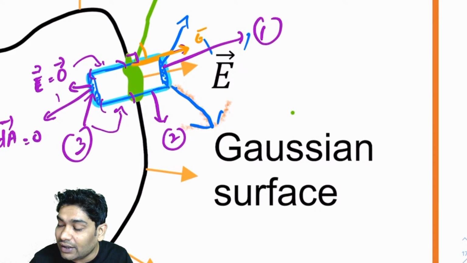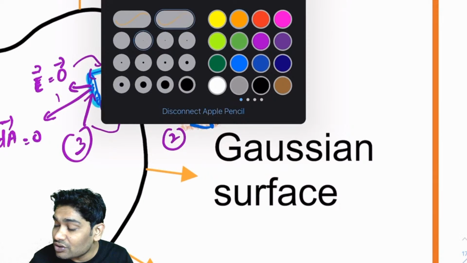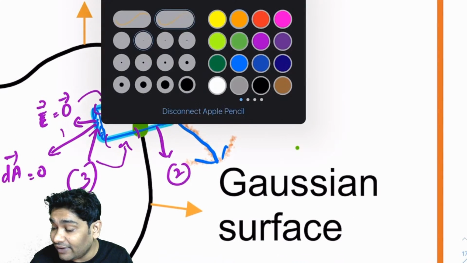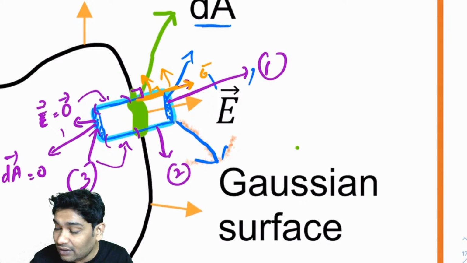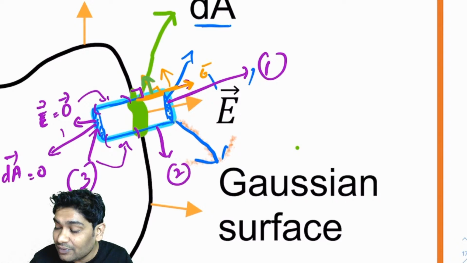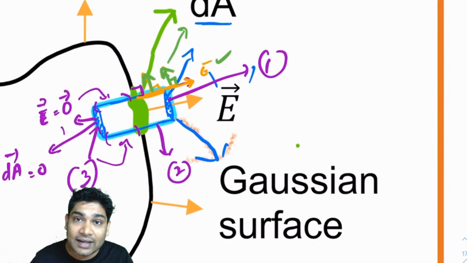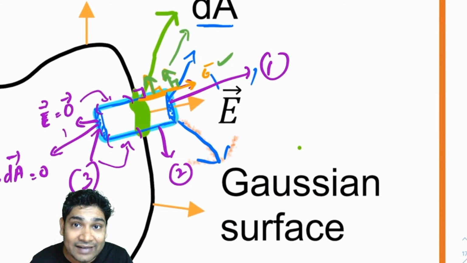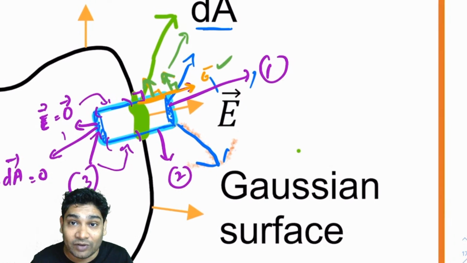And how about the area? Area here is like this. Area here is like this. So now again I see that the area vector is at a 90-degree angle with the electric field. This is the direction of the dA vectors, this is the direction of the E vector. So at every point of the curved surface, the angle between the dA vector and the E vector is 90, and hence their dot product would be 0.